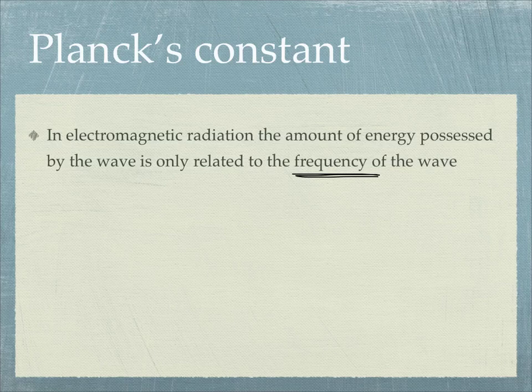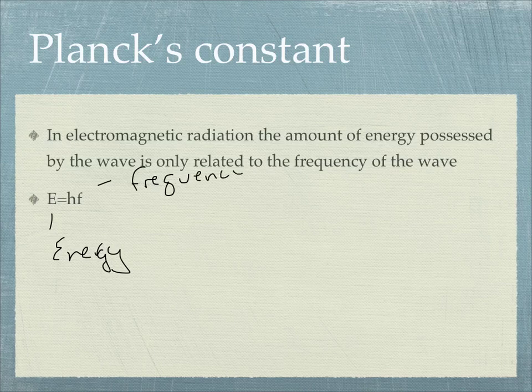And Max Planck came along and figured out how to calculate that energy. He used this formula, E equals hf. E stands for energy, f is frequency, and h is his constant.